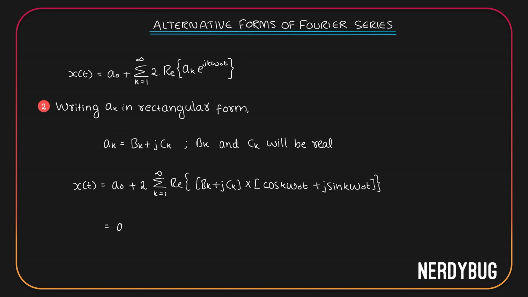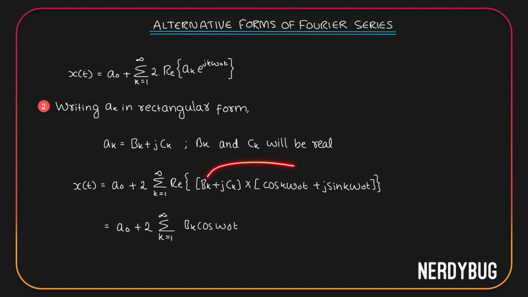So this becomes a0 plus 2 times summation from k equal to 1 to infinity. The important part is we only need the real part of this product. So let us check out what will be the real part of it. If we multiply bk with cos k omega naught t, it will be real. So let's write down bk cos k omega naught t.